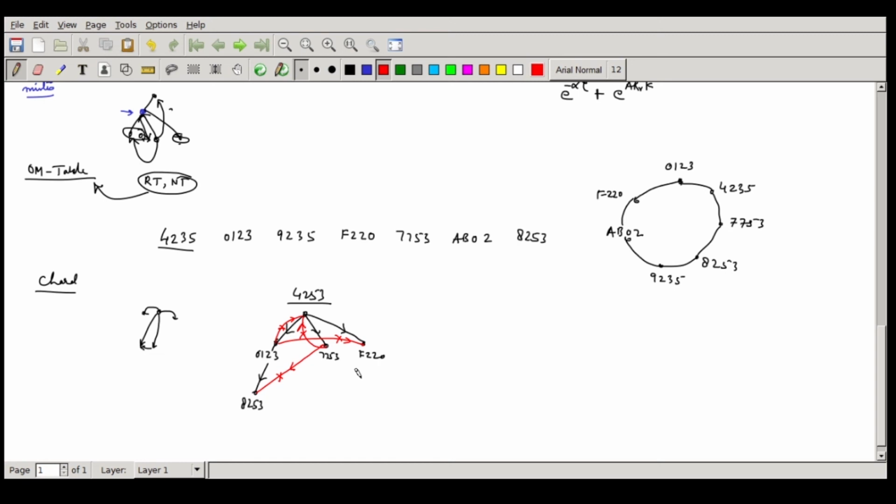Then once F220 comes, F220 shows that it has to go to AB02, which is a new node. This will be receiving the beacon. So the red ones are the ones which are discarded actually. Then F220 goes to 0123, which is here. This will be discarded because this has already got the beacon.